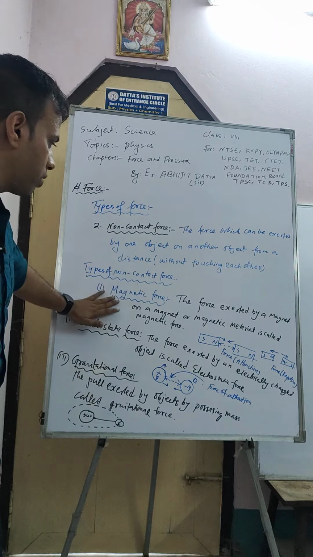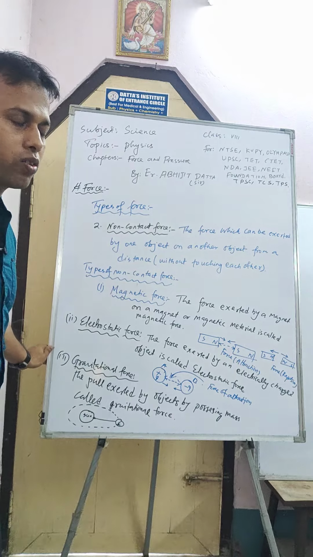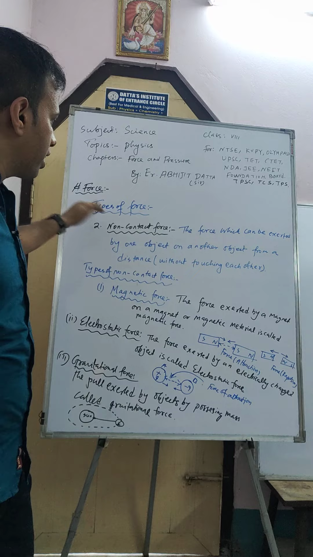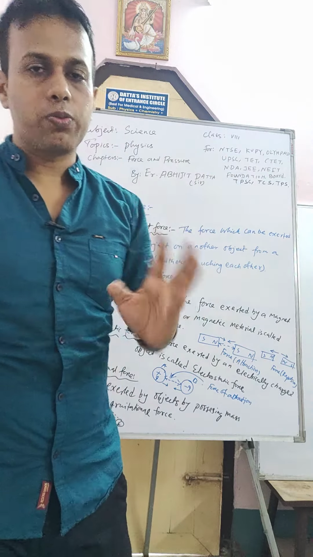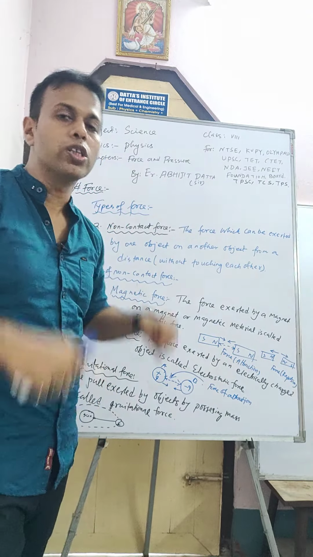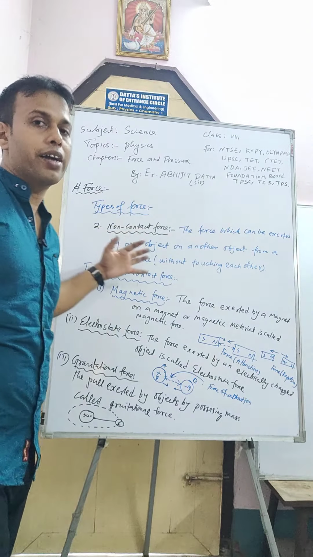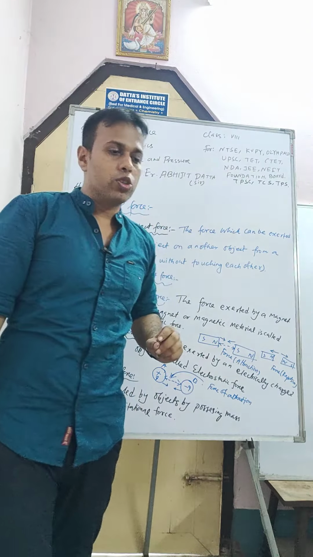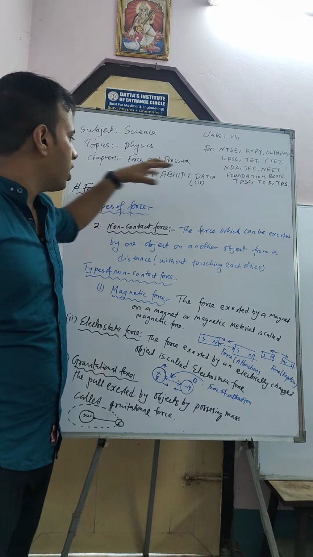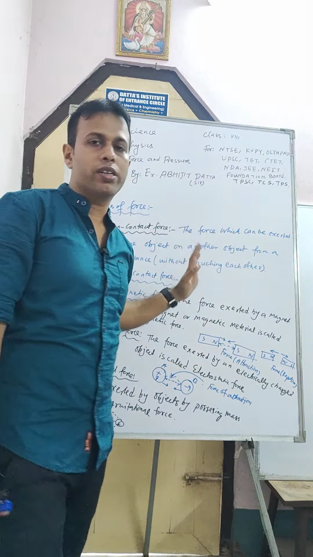Number one is magnetic force, number two is electrostatic force, number three is gravitational force. These are non-contact forces, and previously we already learned what contact forces are: those in which physical contact is required, that is muscular force and frictional force. So these are the 5 basic types of force, and we also learned balanced force and unbalanced force. So in the chapter Force and Pressure, the force part is almost completely covered.